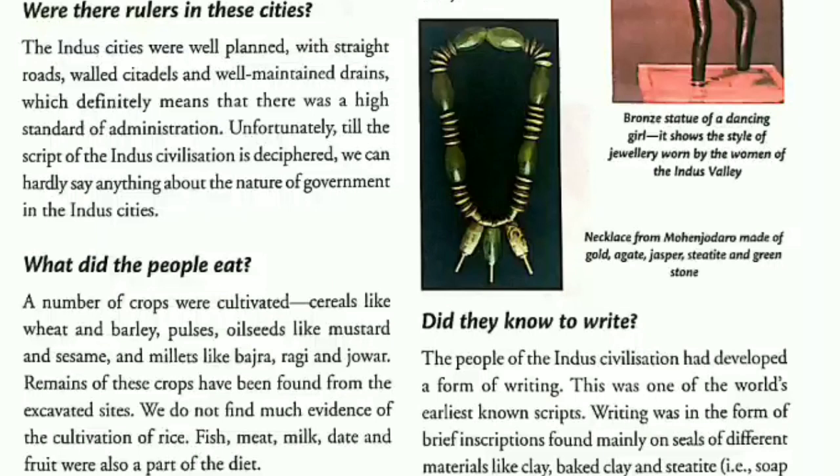What did the people eat? Again, a question mark along the heading because remains of the crops like wheat, barley, pulses, oilseeds like mustard, etc. have been found from the excavated sites, but still there is much to be found. We do not find any evidence of the cultivation of rice at that time. Fish, meat, milk, dates, fruits were also part of their diet.